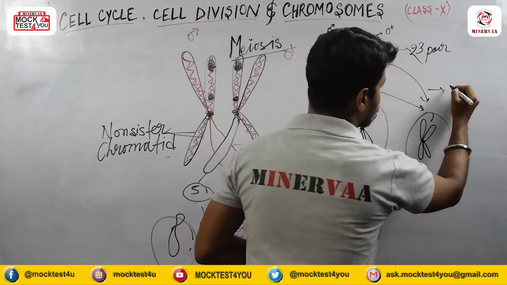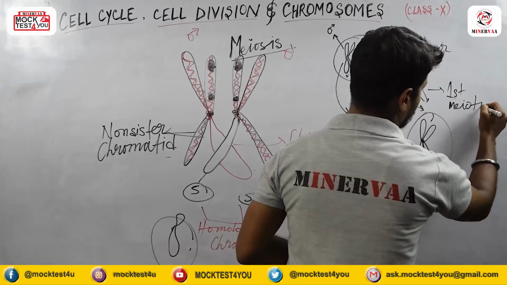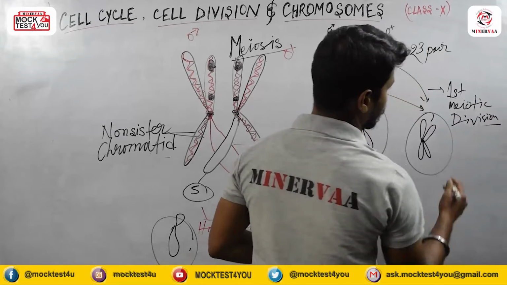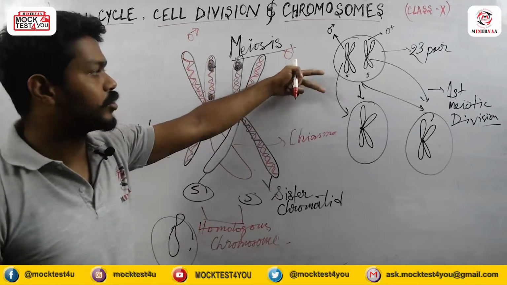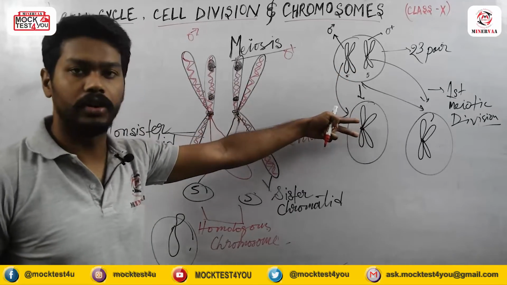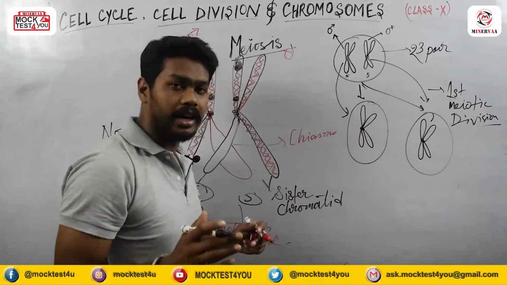This we call the first meiotic division. So what actually happened? The chromosome number just got halved, just reduced, so we call this division the reduction division.